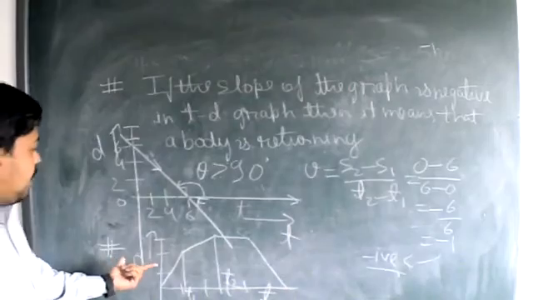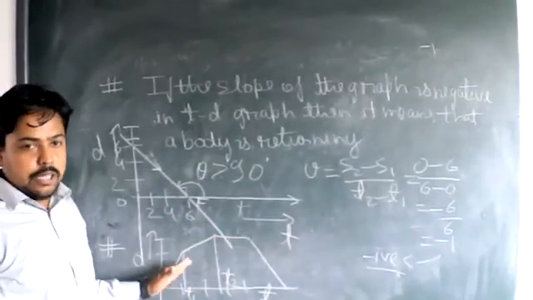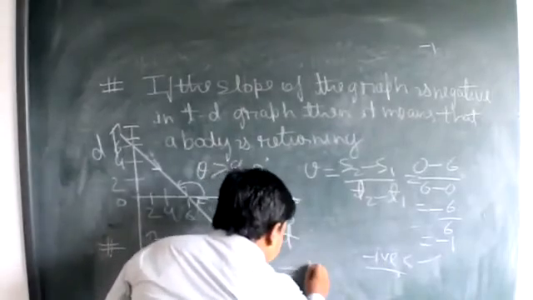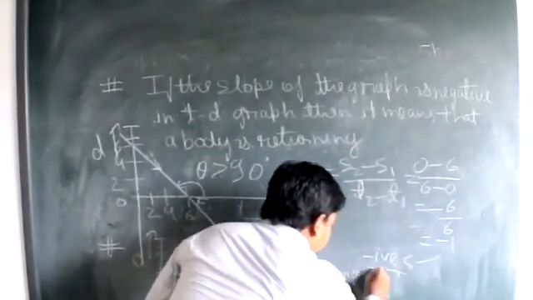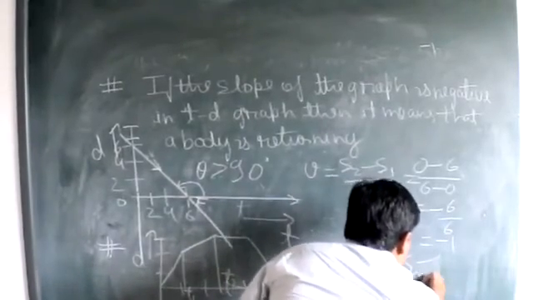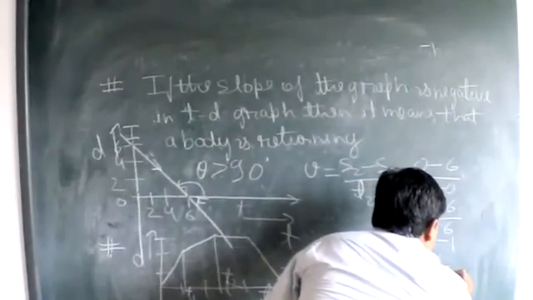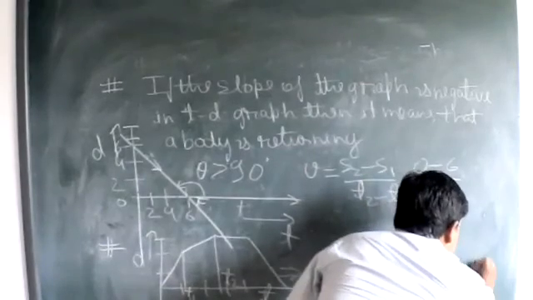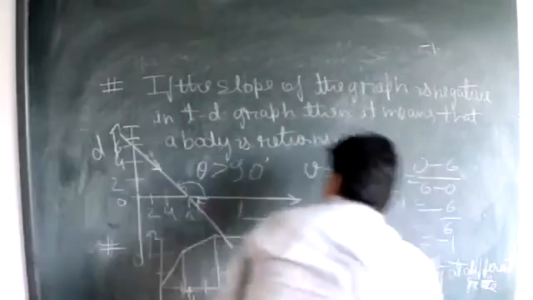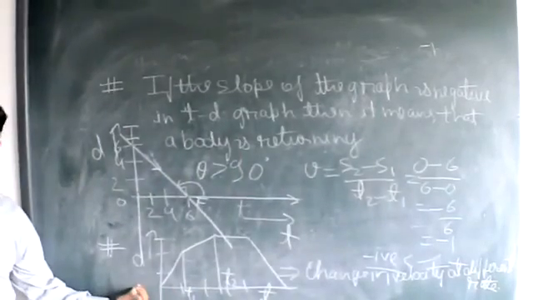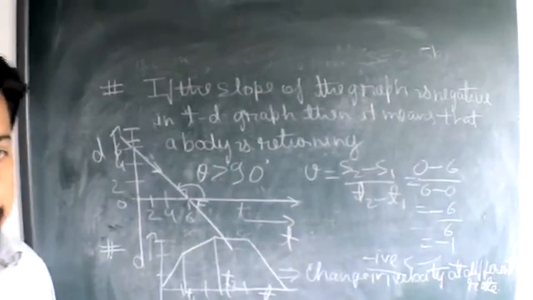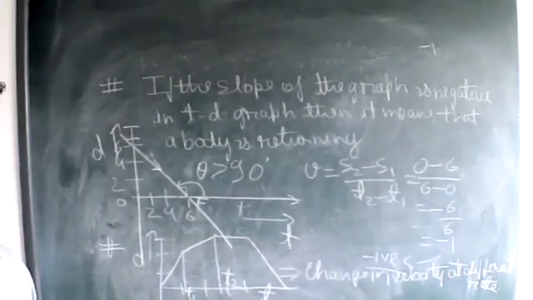So this is the case when the body is changing its velocity. When the slope is continuously changing, there is a change in velocity at different rates. This case may also be observed by you in the books. Is it clear? Yes, sir.